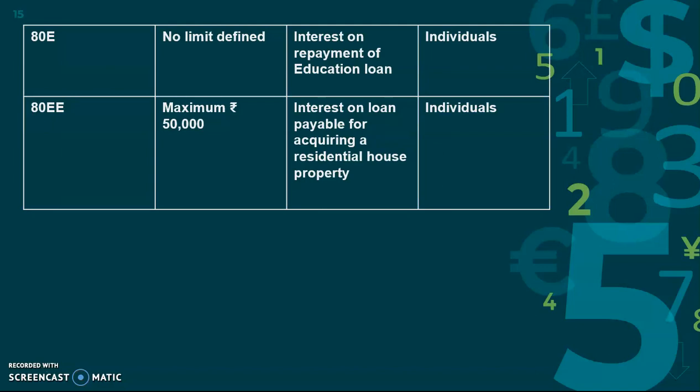However much money I am paying as interest for the educational loan, I can get deduction for the whole interest I am repaying. So 80EE is for interest on a loan taken for acquiring a residential house property. If I take a housing loan and buy or build a house, up to a maximum of 50,000 from the interest I am paying, I can get deduction. This is also purely for individuals, not for others. Even for Hindu undivided family members, this is not applicable.